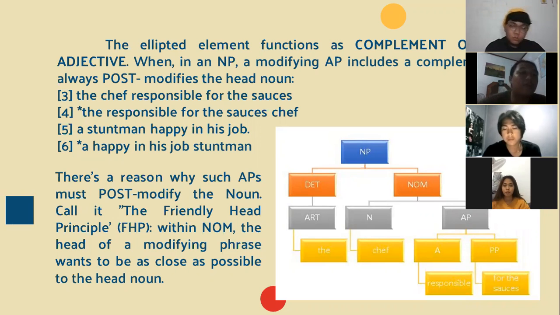There's a reason why such APs must post-modify the noun. Call it the Friendly Head Principle, or FHP, within noun phrases. The head of the modifying phrase wants to be as close as possible to the head noun.